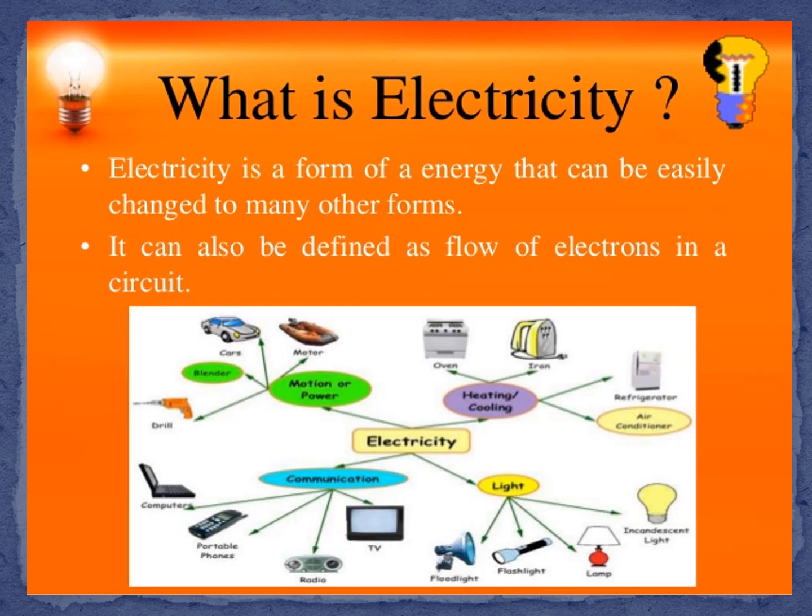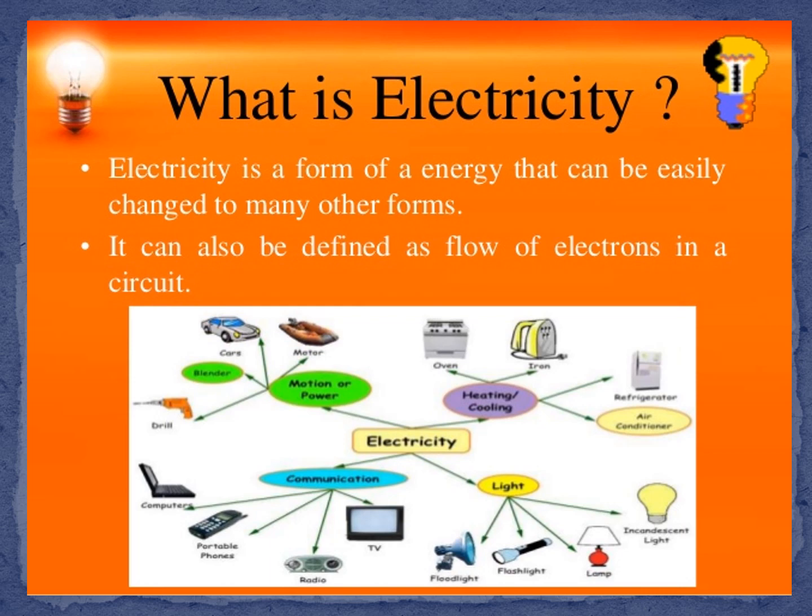Already we know about matter. What is matter? Matter is made up of atoms and molecules. What is an atom? Atoms have particles like electrons, neutrons, and protons. By nature, electrons and protons have negative and positive charge.